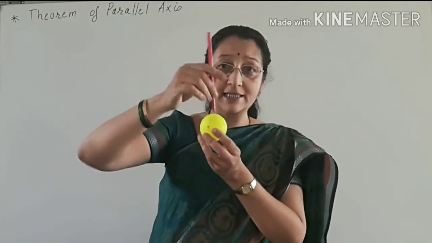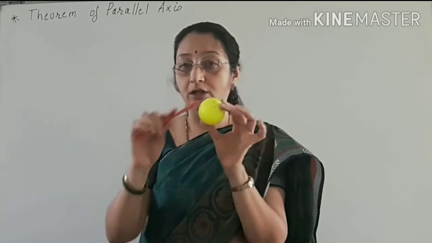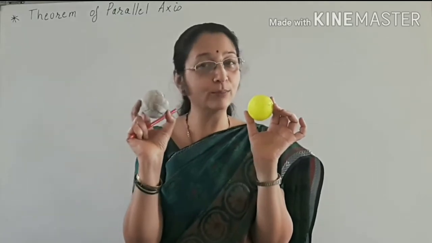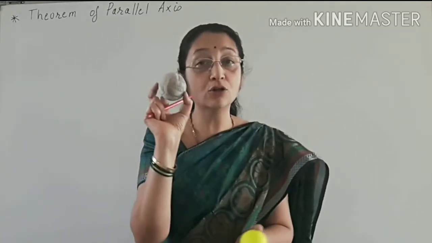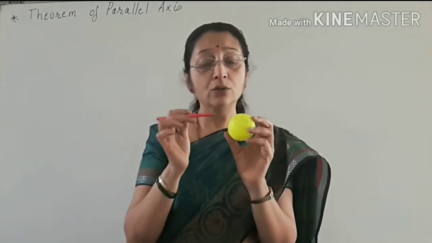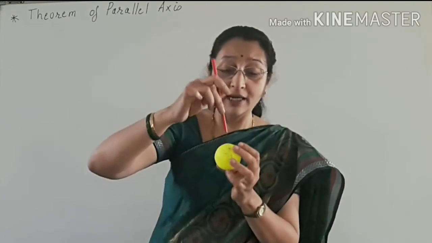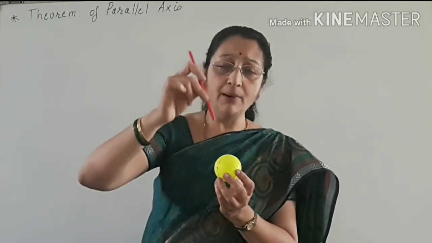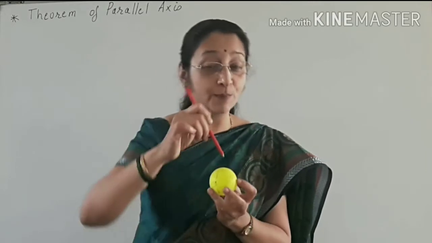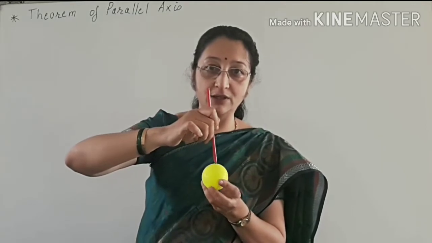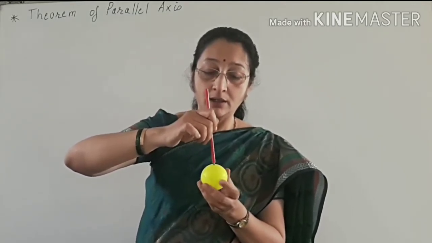Then, this is a hollow sphere, that is, completely empty inside. The earlier sphere, this ball, is filled from inside, so it is a solid sphere, and this one is a hollow sphere. Again we have discussed the moment of inertia about an axis which is a diameter, passing through the center of the sphere, in this way.